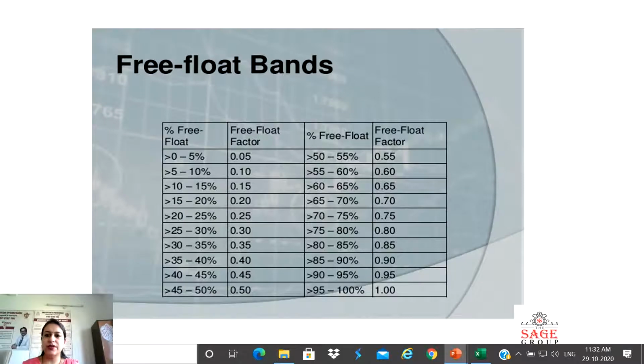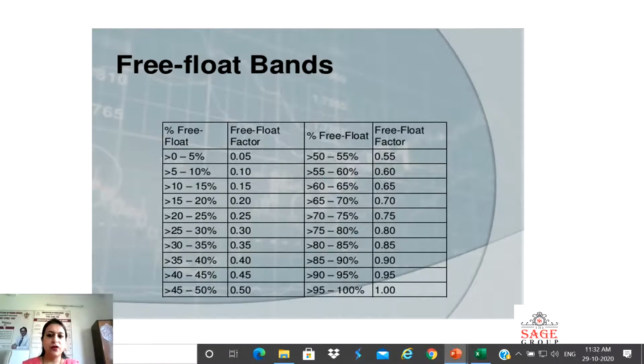Now I talked about the free float factor. These are the bands. As per that, the free float factor has been given by SEBI. The percentage of free float comes in slabs with a 5% gap: 0 to 5, 5 to 10, 10 to 15, and the free float factors given are 0.05, 0.10.